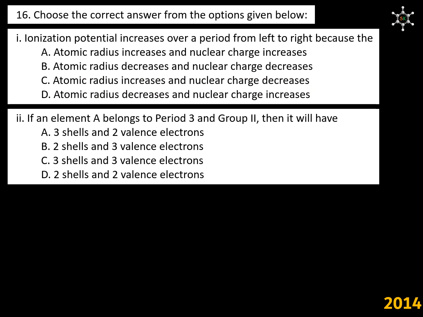We need to find out the right options for these questions. First one: ionization potential increases over a period from left to right because atomic radius increases and nuclear charge increases. Atomic radius in reality decreases across the period, hence A is a wrong option. Atomic radius decreases, this is right. Nuclear charge decreases, this is wrong because nuclear charge across the period increases.